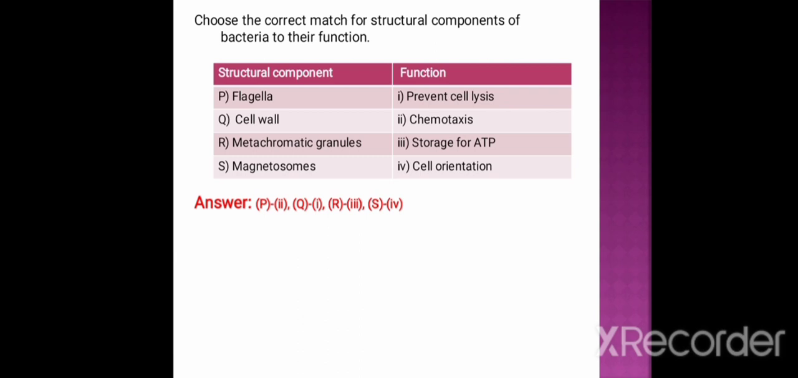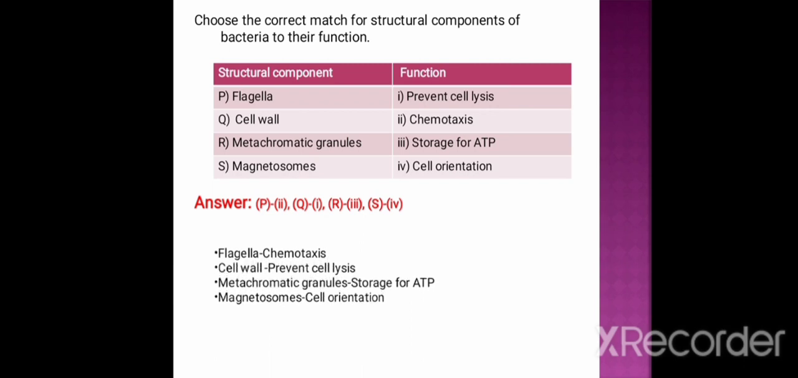The answer is P is 2, that is flagella helps in chemotaxis and also in movement. Q is 1, that is cell wall prevents cell lysis. Metachromatic granules are 3, that is metachromatic granules help in storage of ATP, and magnetosomes help in cell orientation, that is S is 4.